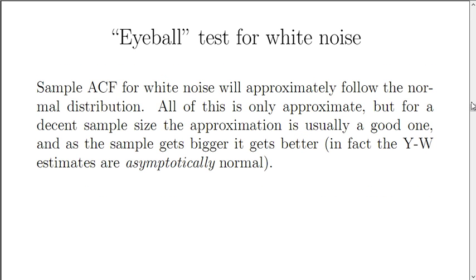So the sample autocorrelation function for white noise will approximately follow the normal distribution. All of this is only approximate, but for a decent sample size, the approximation is usually a good one, and as the sample size gets bigger, it gets better. In fact, the Yule-Walker estimates are asymptotically normal.